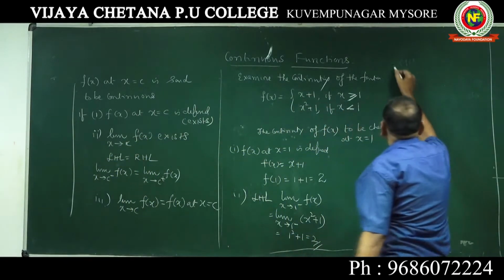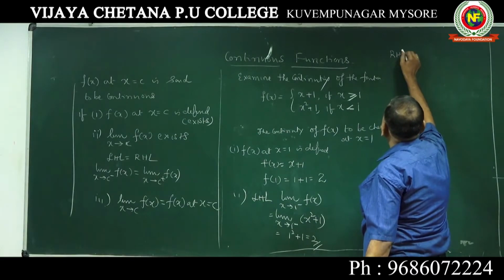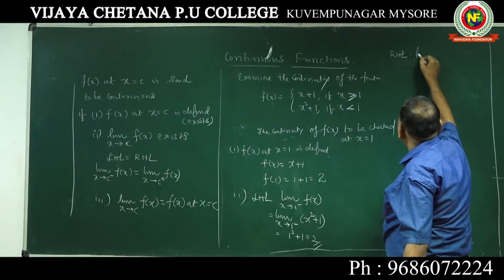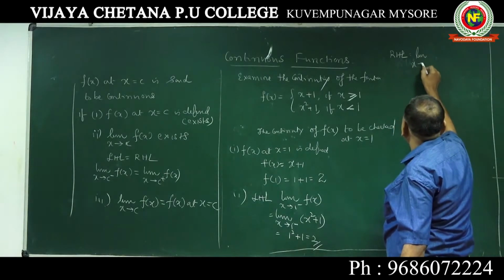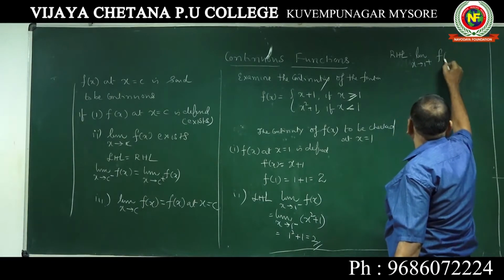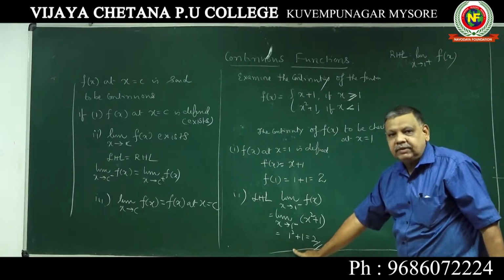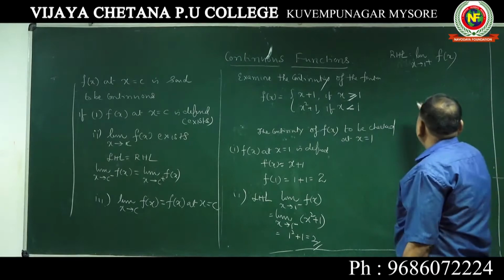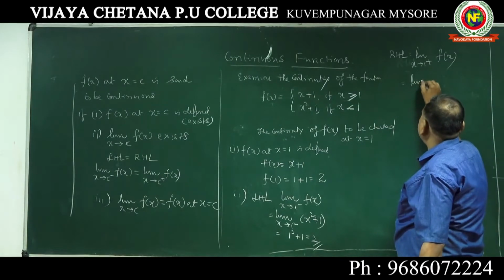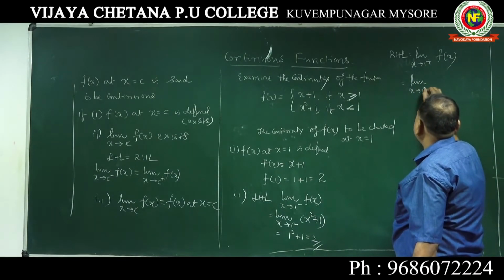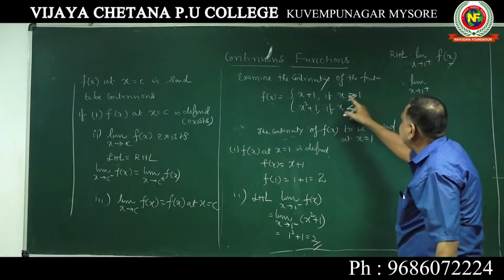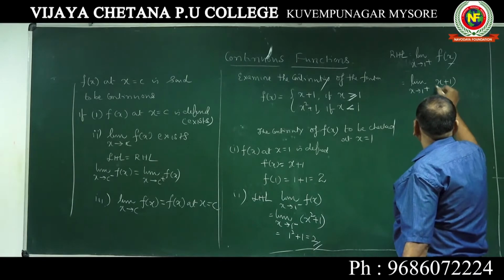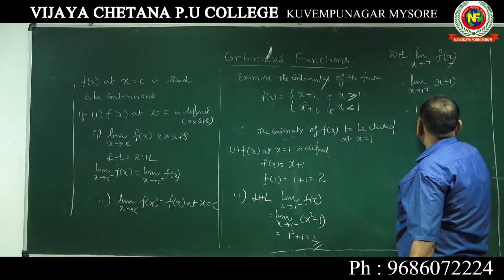Now you take the right hand limit. I am writing here, right hand limit is limit x extending to 1 plus of f of x. Which f of x do you take? The one with greater than 1, x plus 1. Now put x equal to 1, 1 plus 1, 2.